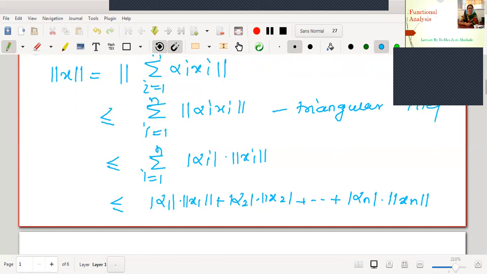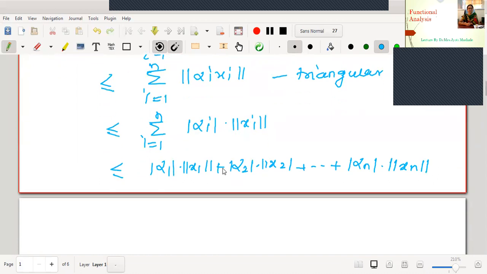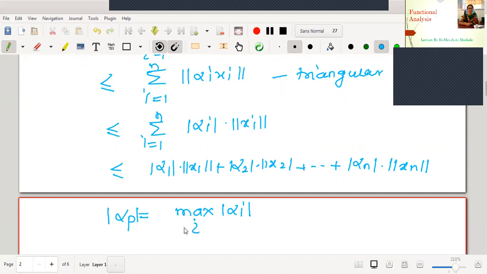Now what are we going to take? We are going to take the scalar among alpha 1 to alpha n which is maximum. Say some alpha p is the scalar, the pth scalar, that is maximum among all mod alphas. Let me write the modulus here also, where i is running from 1 to n.